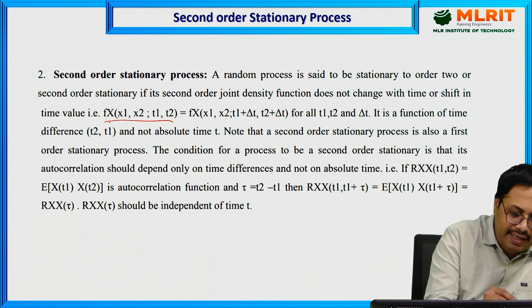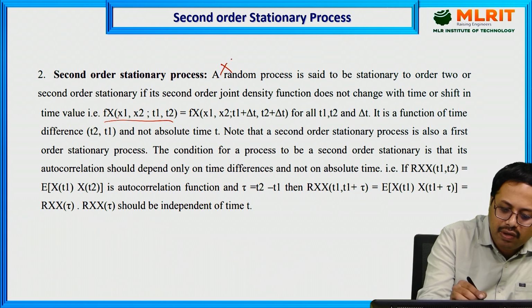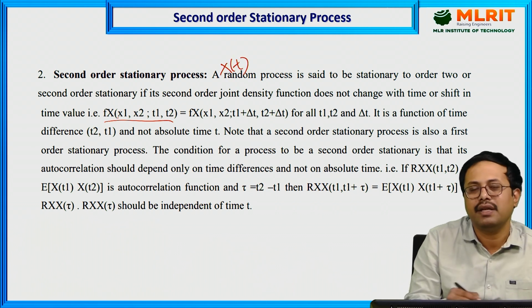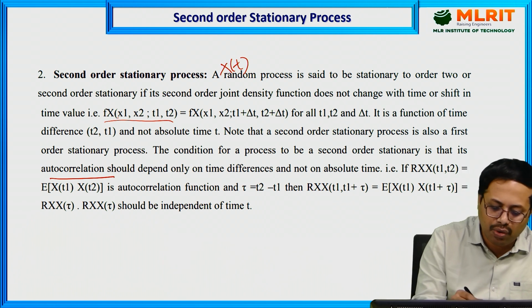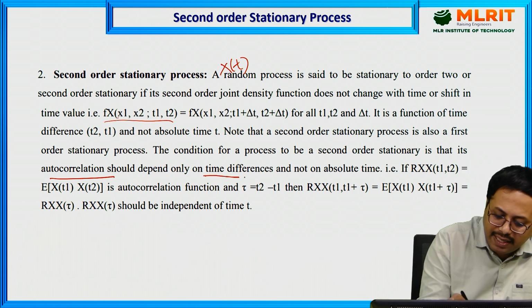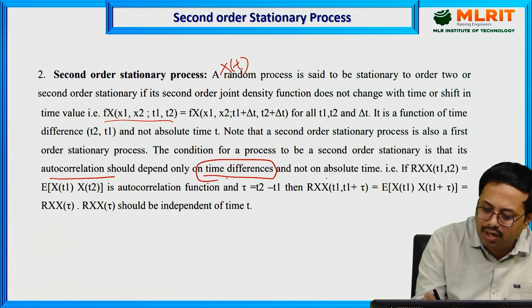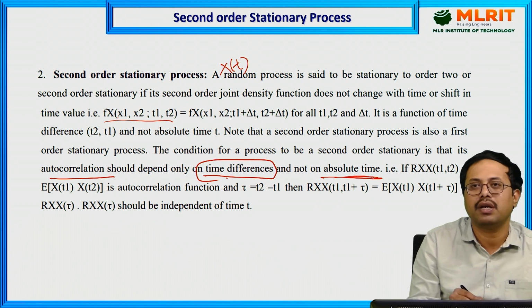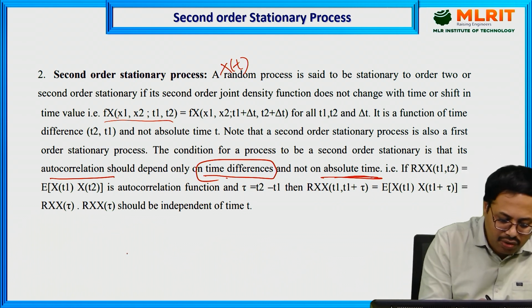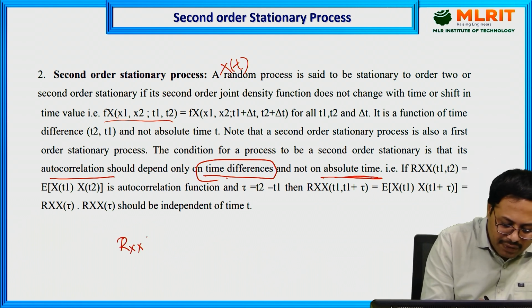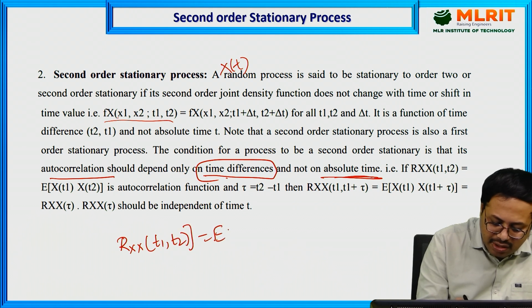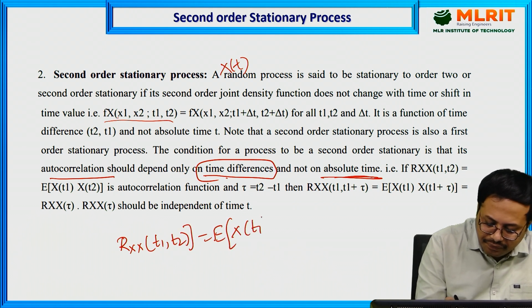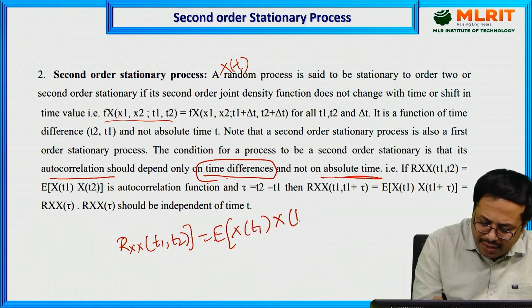Here we are considering only x of t. Then what you get is the autocorrelation function. The autocorrelation function also depends on time differences, but not on absolute time. It is denoted as Rxx of t1, t2, which is equal to the expectation of x of t1 times x of t2.